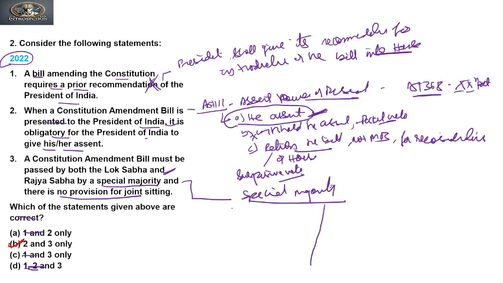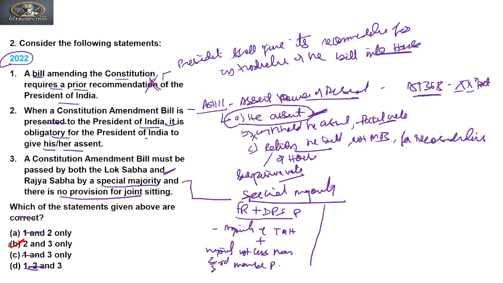If the Parliament is amending Part Three, fundamental rights, or Part Four, DPSP, of the constitution, it requires a majority of the total membership of the house plus a majority of not less than two-thirds of members present and voting.